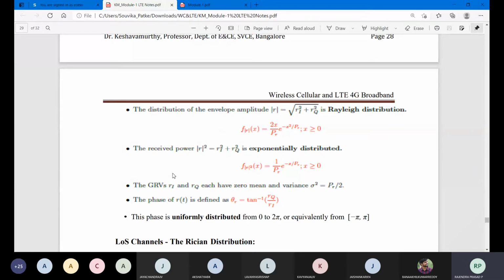So we are going to calculate the power. Power is measured as the square term of that. So you have this expression for it. And finally, the phase is uniformly distributed over 0 to 2 pi, or equivalently from minus pi to pi. So whatever noise is there, it is not at a single frequency point.